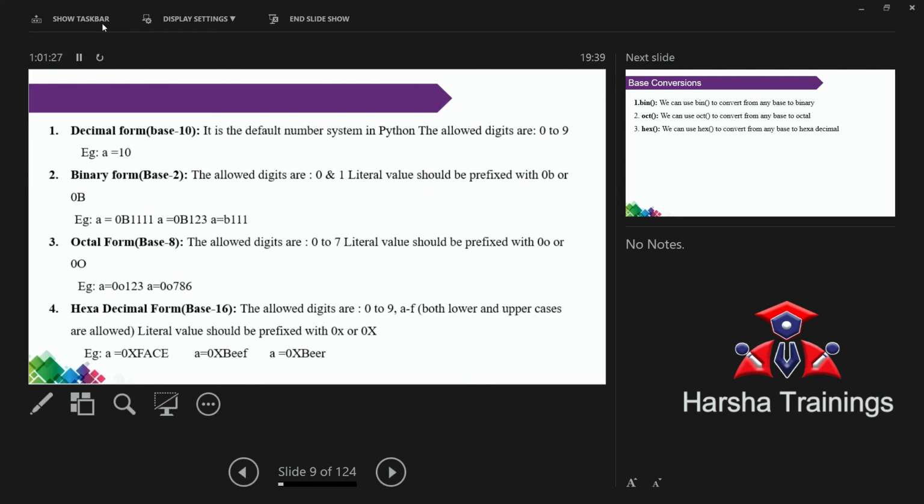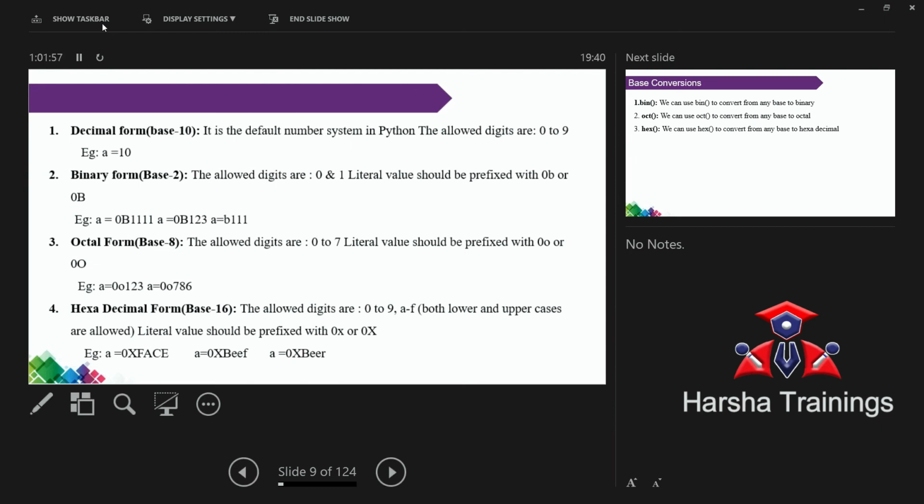Coming to hexadecimal. Hexadecimal in the sense the base is 16, which is 0 to 15. If you are writing 15, that is 1 and 5, again 1 is decimal, 5 is also decimal. That is the reason 0 to 9 decimal digits are used, and 10 to 15 are represented as A, B, C, D, E, F. You got my point? No problem.